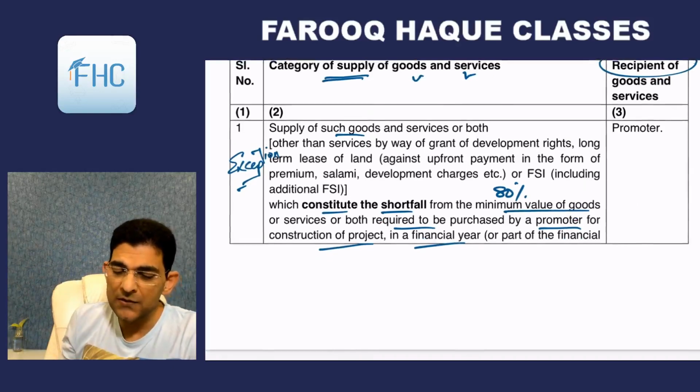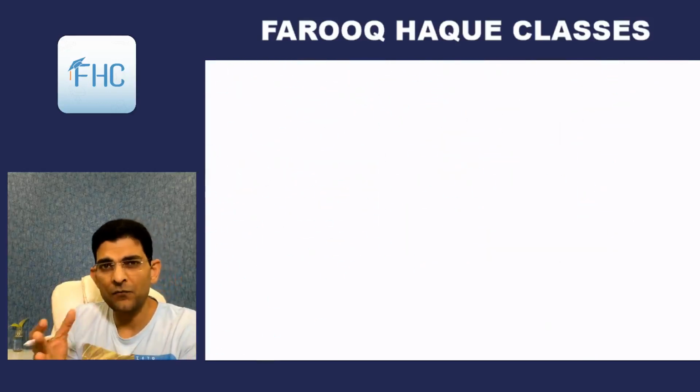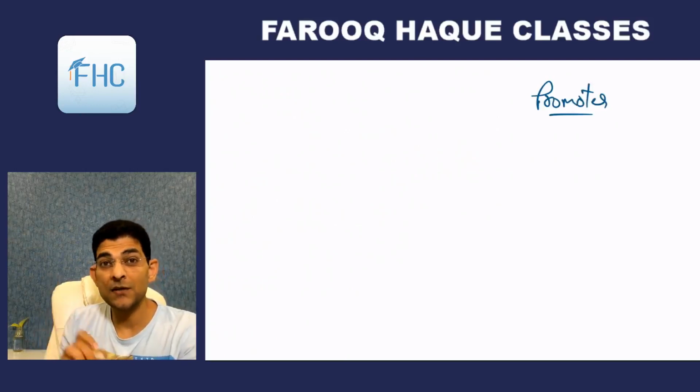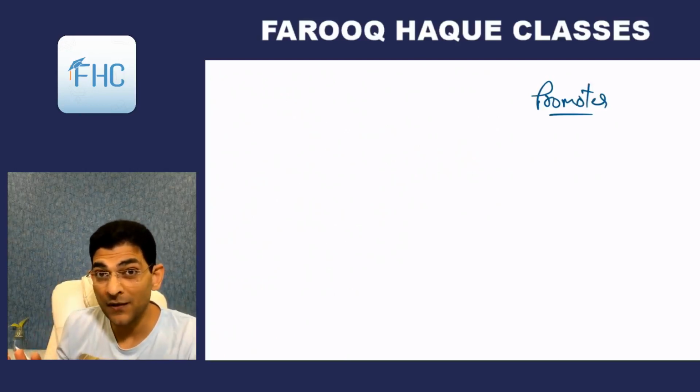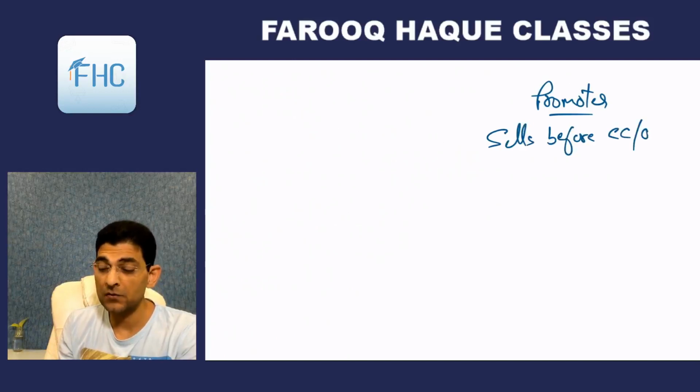Now in case of real estate business, what the government has done is that from 1/4/2019 they have given some concessional rates. So here is a promoter. This promoter is that same person who sells his flats before completion certificate, right? Who sells flats before completion certificate or the occupation.